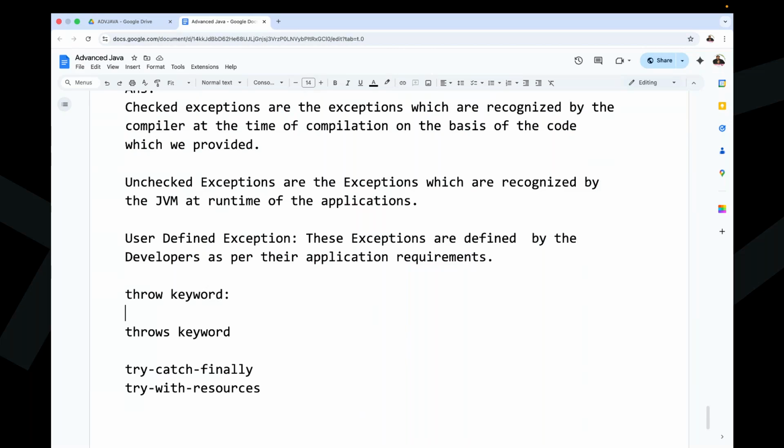A simple question: in Java applications, is an exception an expected thing or an unexpected thing? In Java applications, an exception is an unexpected thing, not an expected thing. It is an unexpected thing.